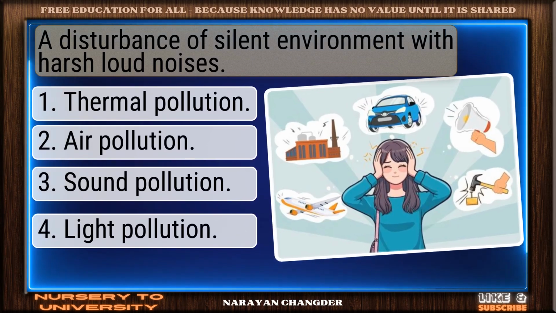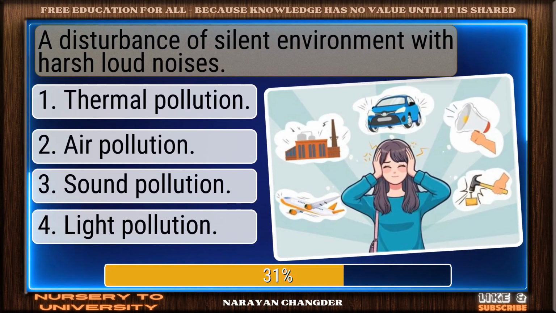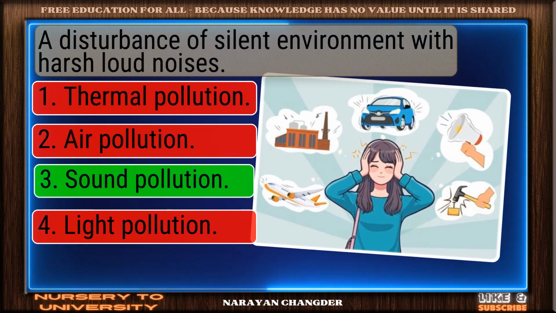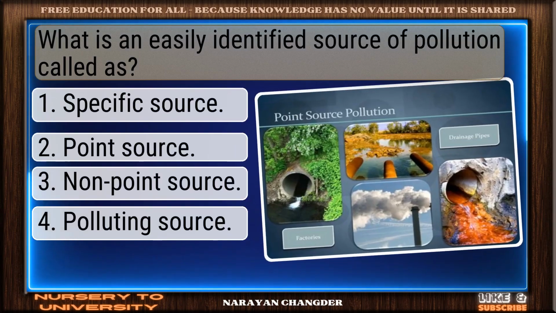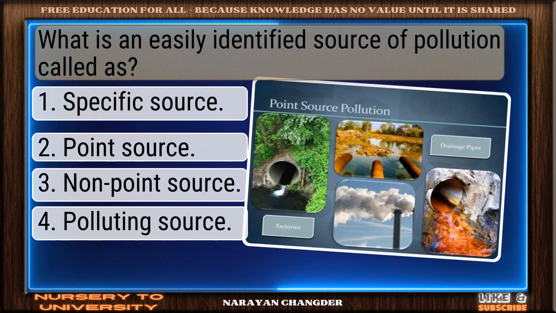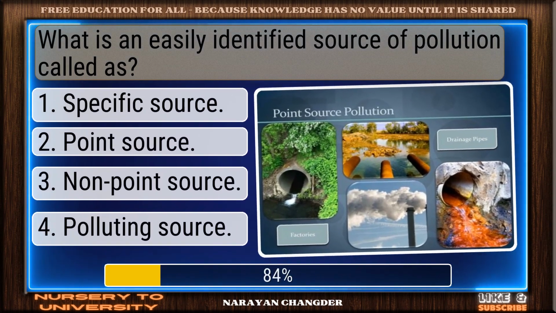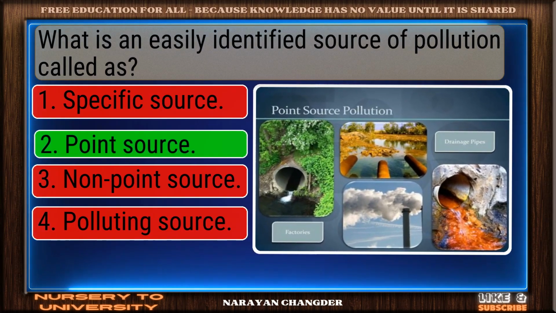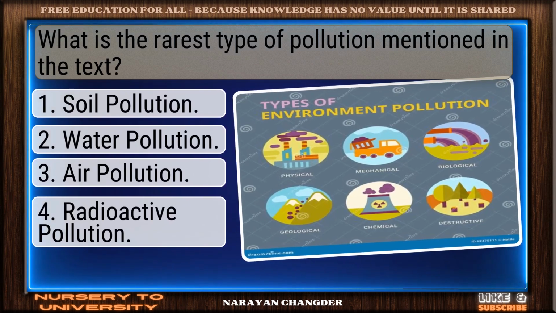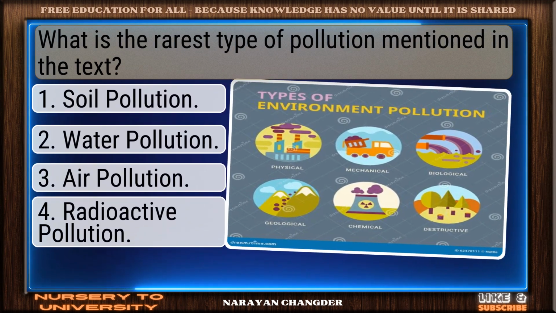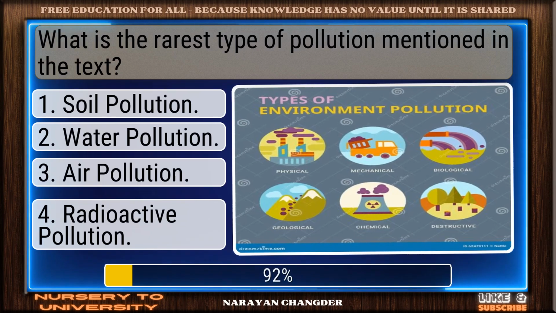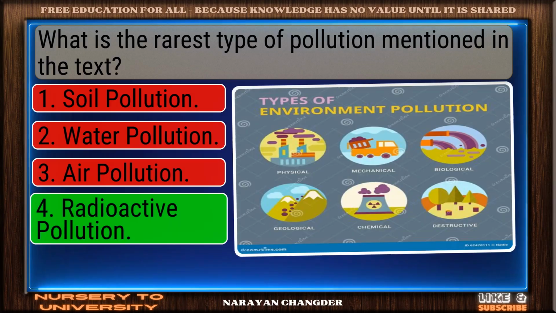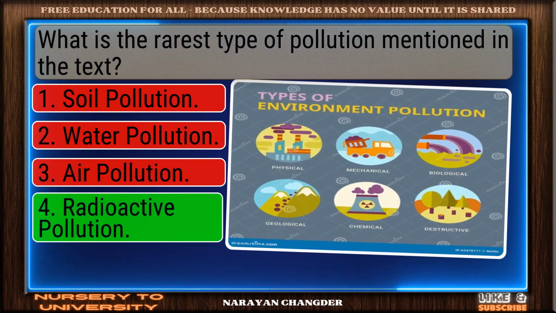A disturbance of silent environment with harsh, loud noises. Well reasoned. Sound pollution is the correct choice. What is an easily identified source of pollution called as? Sharp thinking. Point source is the right choice. What is the rarest type of pollution mentioned in the text? Clear logic. Your choice, radioactive pollution, is sound and 100% true.